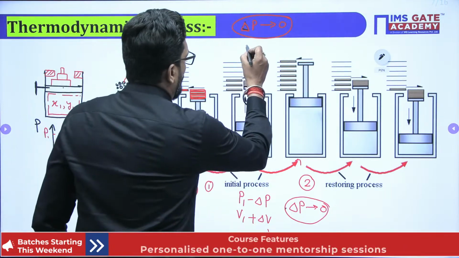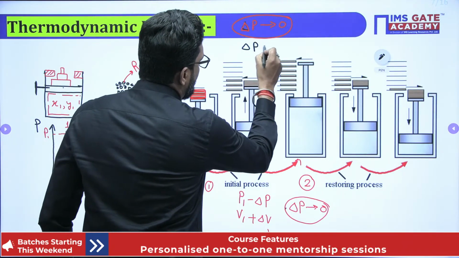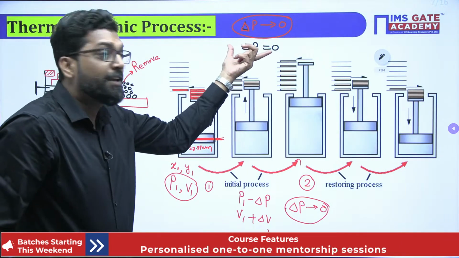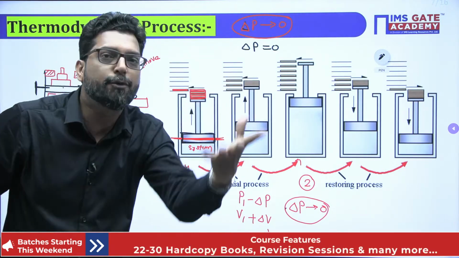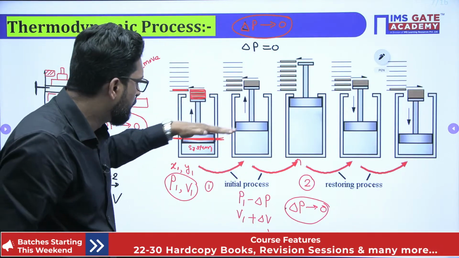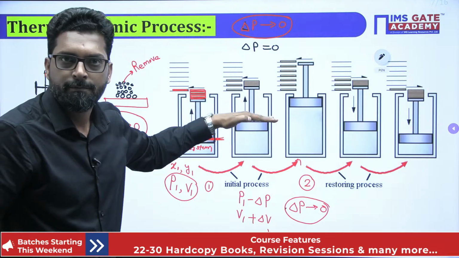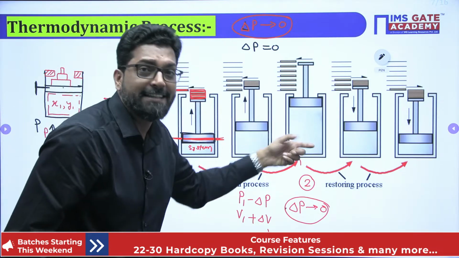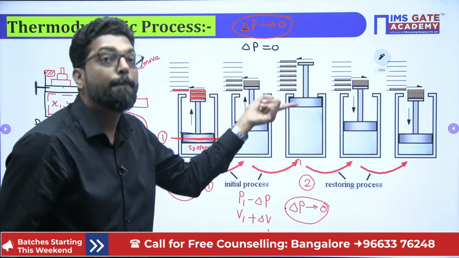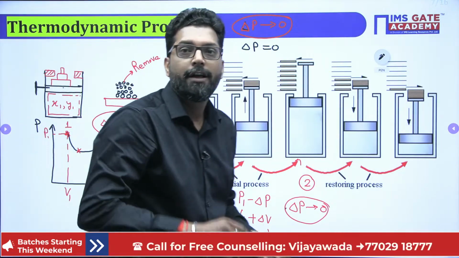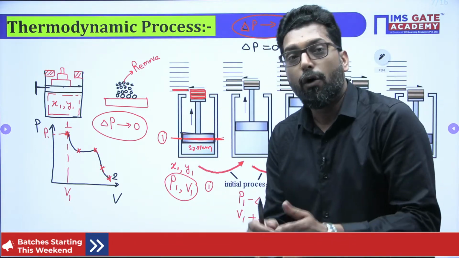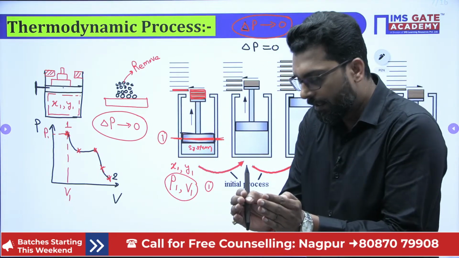See, what is the difference between delta P equal to 0 and delta P tends to 0? Delta P equal to 0 is absolute. In that condition, the movement is not happening. If the process is to happen, there must be a delta P tends to 0. That is called equilibrium, and that is also called the static equilibrium.